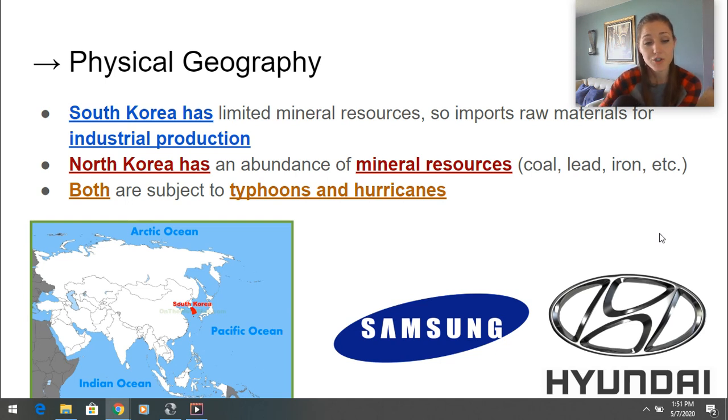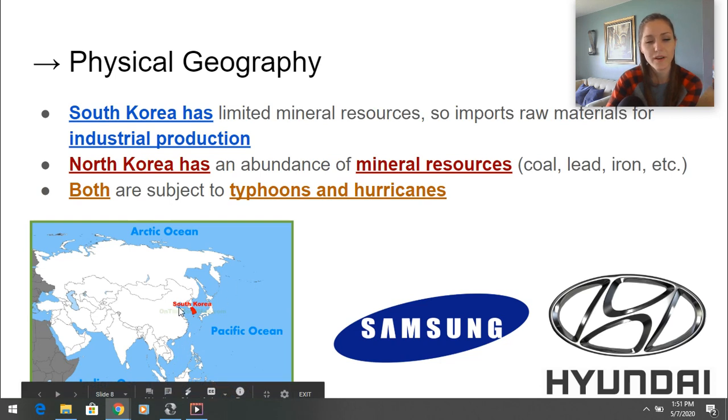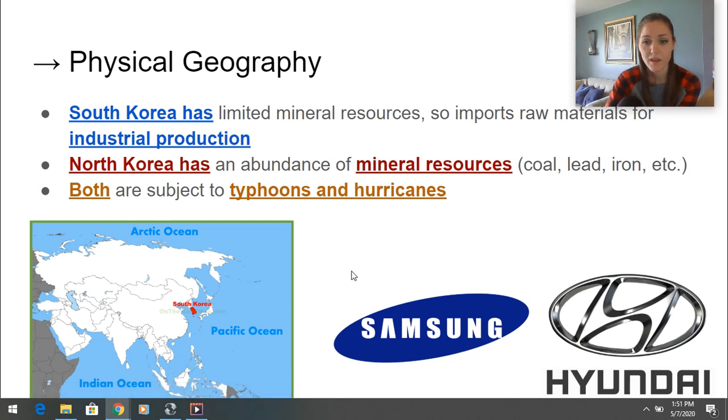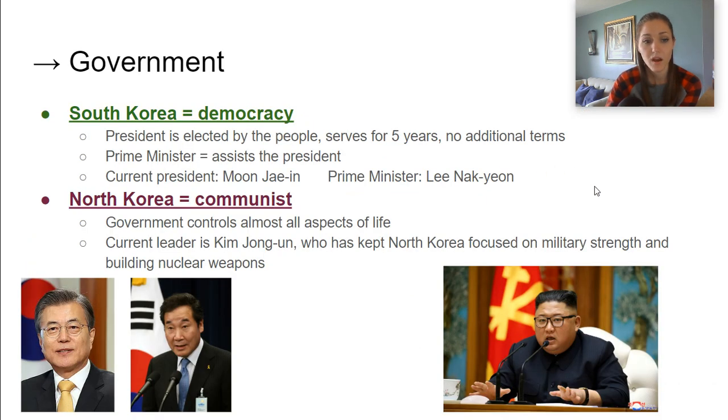Both of these countries are subject to typhoons and hurricanes, which makes sense because they're along the Ring of Fire in the Pacific Ocean. If you need more time to write this down, go ahead and put your video on pause.